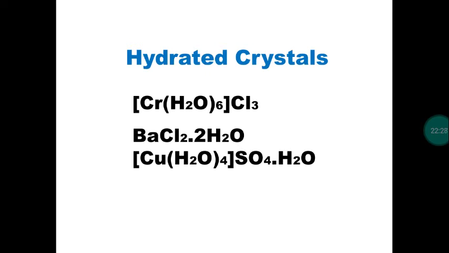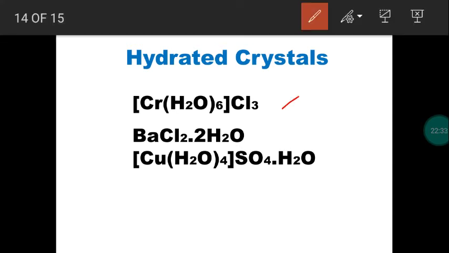First one, take coordination compound. This is called a coordination compound, right? The name of the coordination compound is hexaaquachromium(III) chloride. In 12th you will study. So here we have 6 molecules of water. Now the 6 water molecules have created a coordinate covalent bond with this metal. So this is chromium 3 plus metal ion. With this metal ion, 6 water molecules have created 6 coordinate covalent bonds, right?